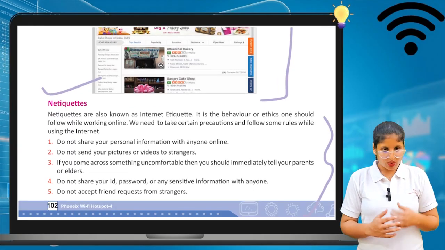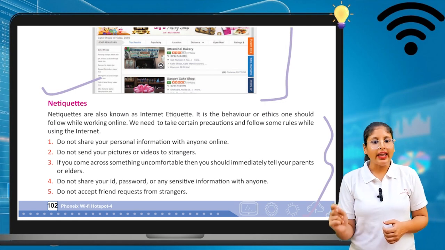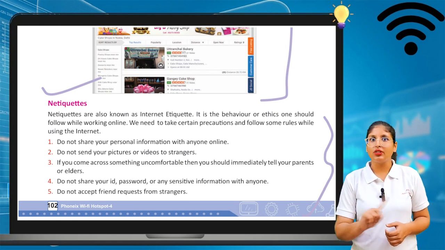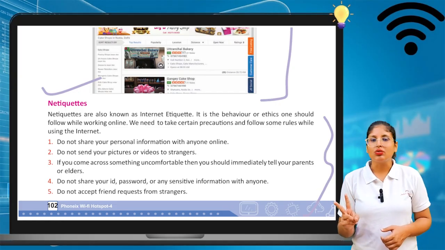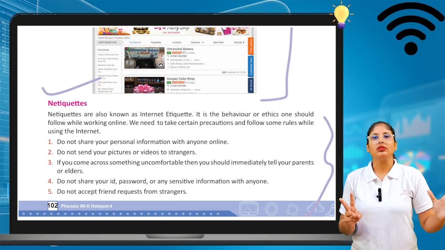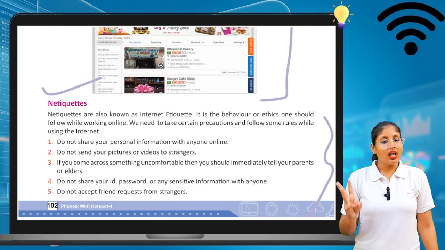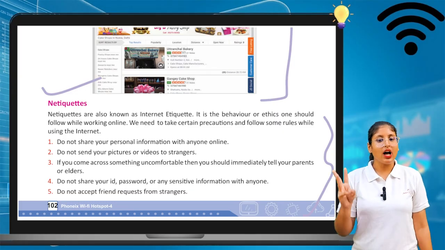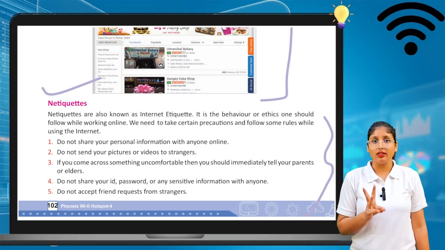So first, do not share your personal information with anyone online. Do not send your picture or video to strangers. Do not send any pictures to anyone that you do not know. If you come across something uncomfortable, then immediately tell your parents or elders.